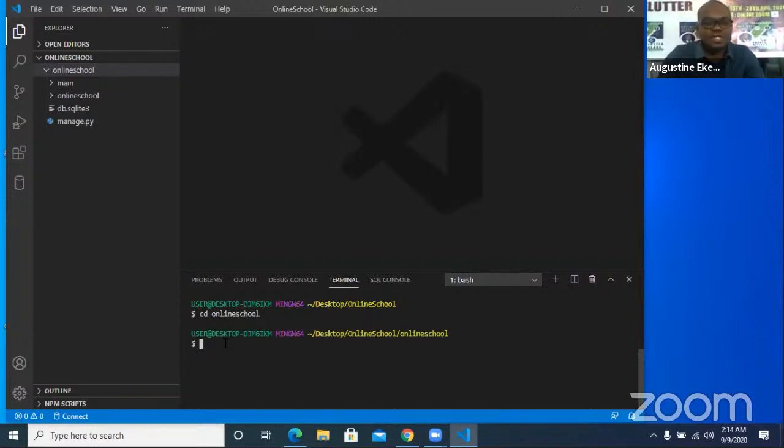So I can now do python manage.py runserver so that I'll see the website the way it was yesterday when we concluded.